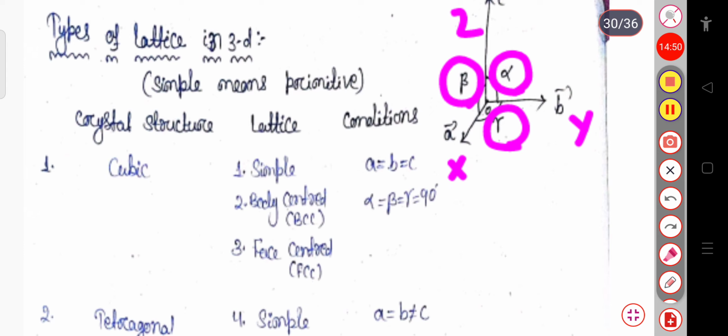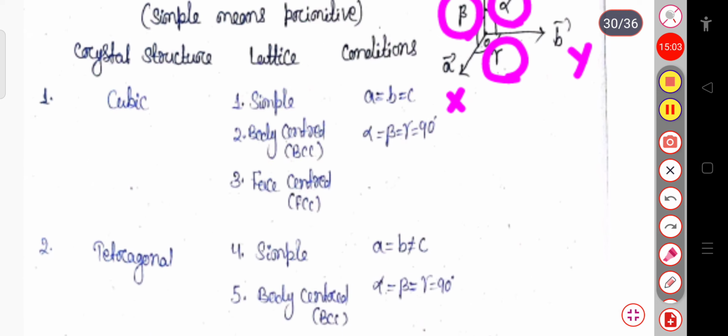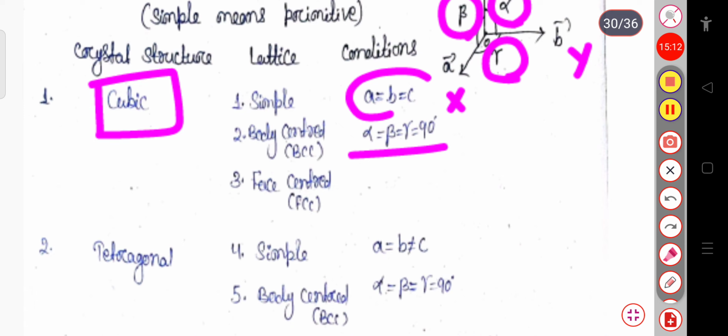you can divide the lattices into 14 types. So in the three-dimensional system, we can divide into 14 categories. So let us see. For the cubic structure, the angles alpha, beta, gamma are 90 degree, and all the sides are the same, that is A, B, C are the same.